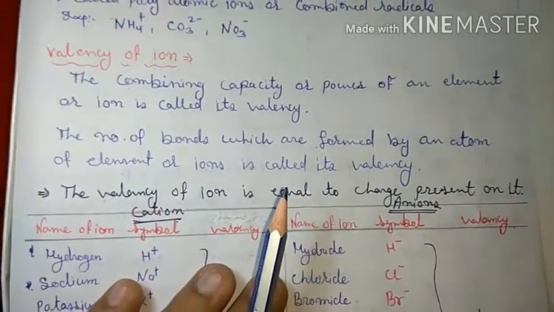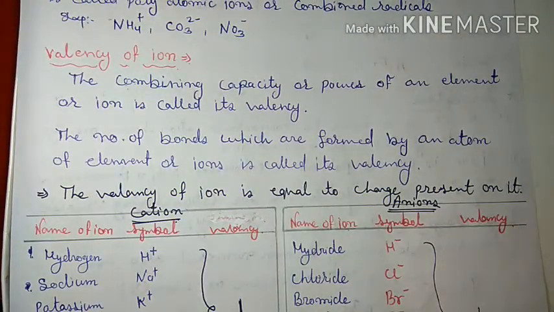Now, one more point which is very important for us, that is the valency of ion. Before discussing the valency of ion, let me discuss the meaning of valency. Valency means combining capacity or combining power.